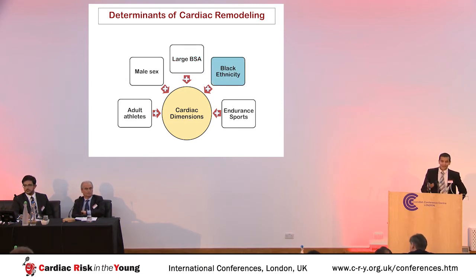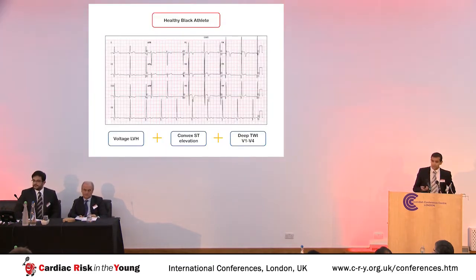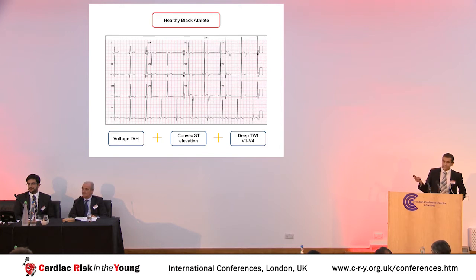And finally, black ethnicity. Now, this is an important one because black athletes comprise a large proportion of elite sports participants around the world. You'll have heard from my colleague Dr. Sheikh yesterday that black athletes can have bizarre ECG patterns. Up to 25% of healthy black athletes may look like this. They can have voltage LVH, convex ST segment elevation, and deep T-wave inversion in the anterior precordial leads.